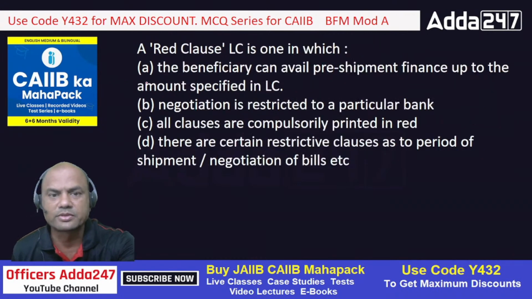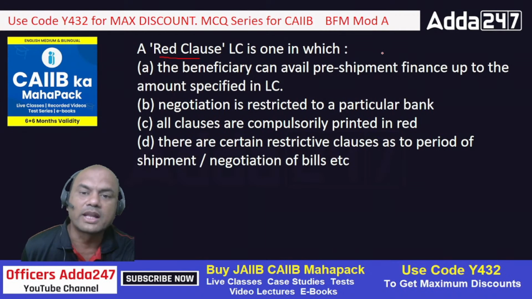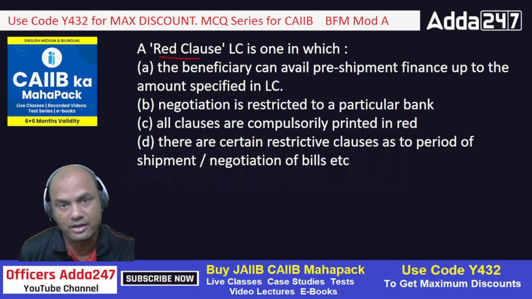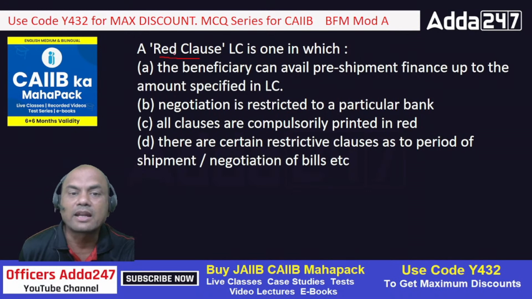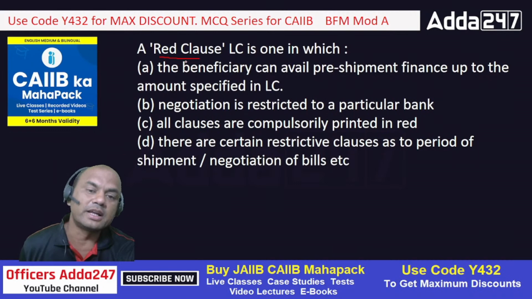Got it? Next one. A red clause LC is the one in which... so red clause LC, what is red clause LC? A special clause is written in red on that LC. But nowadays this red writing is not there. This writing was there earlier when the LCs were written by hand many years back. At that time it was written by red pen. So red clause LC, I'll tell you one simple logic. It always allows the beneficiary to avail pre-shipment credit. That is the only answer for red clause. Always remember. Okay, so let's look at the answers.